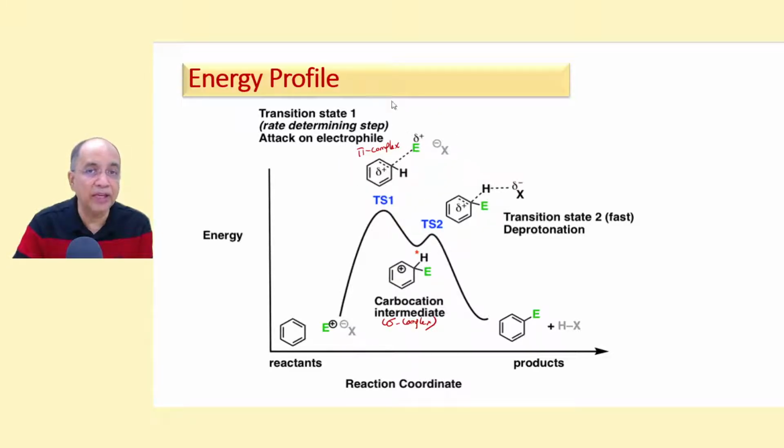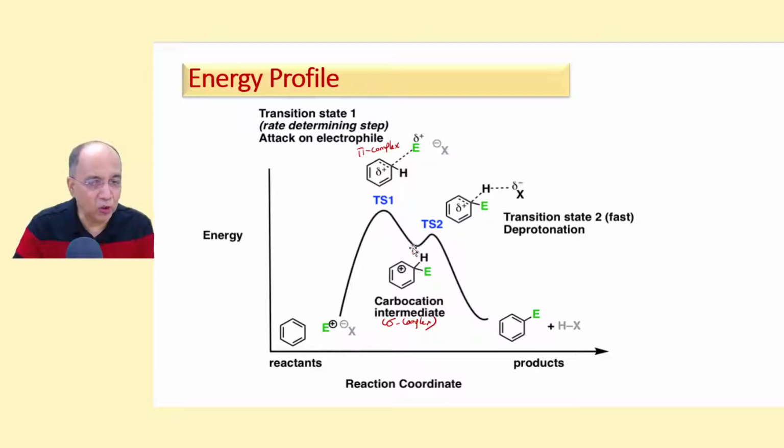Sometimes it is called a pi complex. Before forming a sigma bond, it forms a pi bond, a pi complex. That is the highest energy transition state 1, and then it falls down to form a carbocation, a resonance stabilized arenium carbocation.